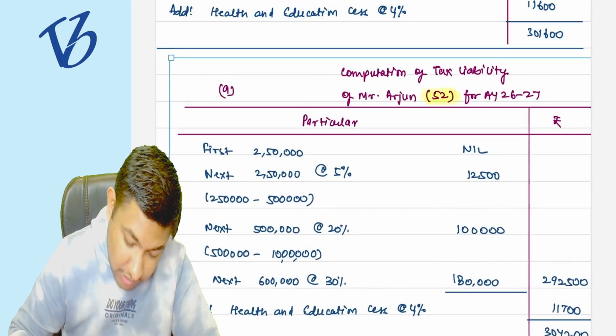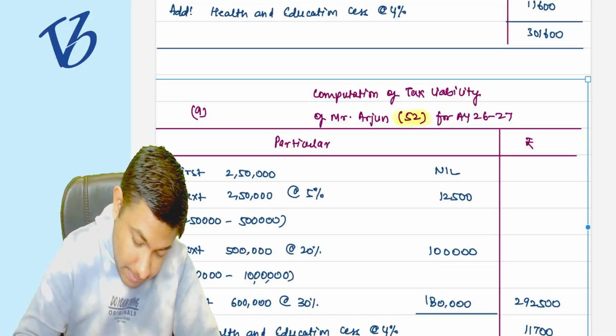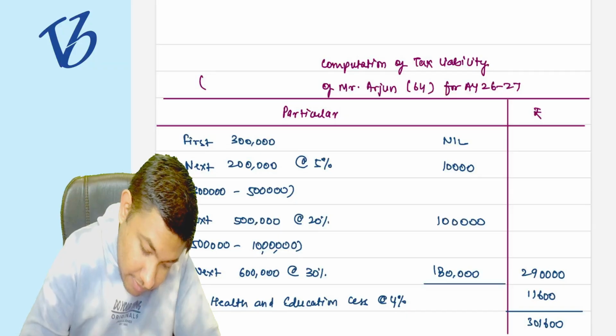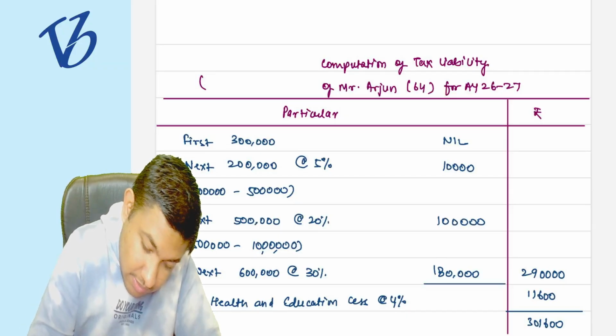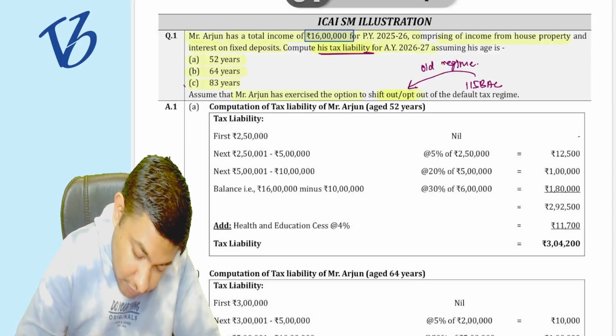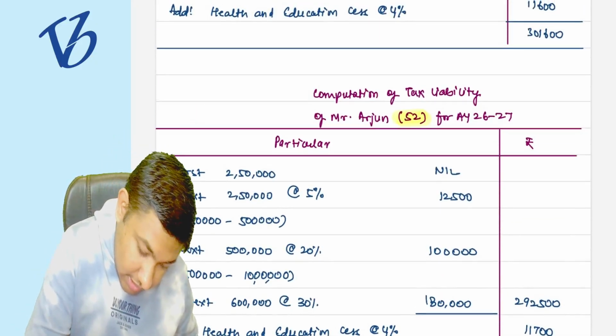The same way, can you please solve it for the next part, that is point number C? For point number C, what they asked was 83 years of age.